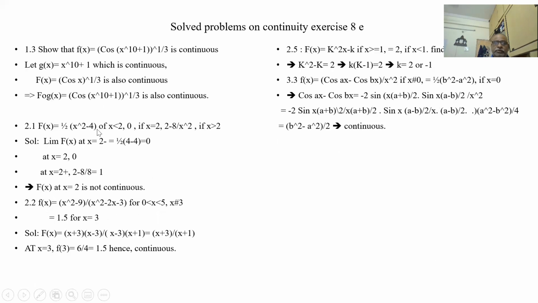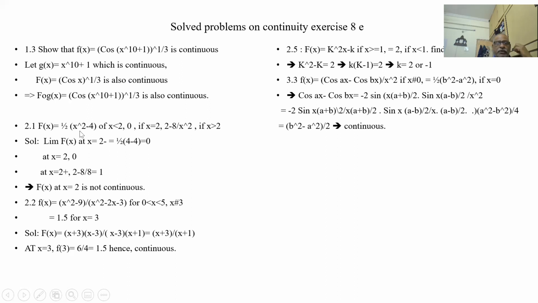Let us see some examples. f(x) is this, so that it is continuous. You know x to the power 10 plus 1 is continuous. Now cos, x to the power 1 by 3 is also continuous. So cos of g(x) is automatically continuous, because both base functions are continuous.